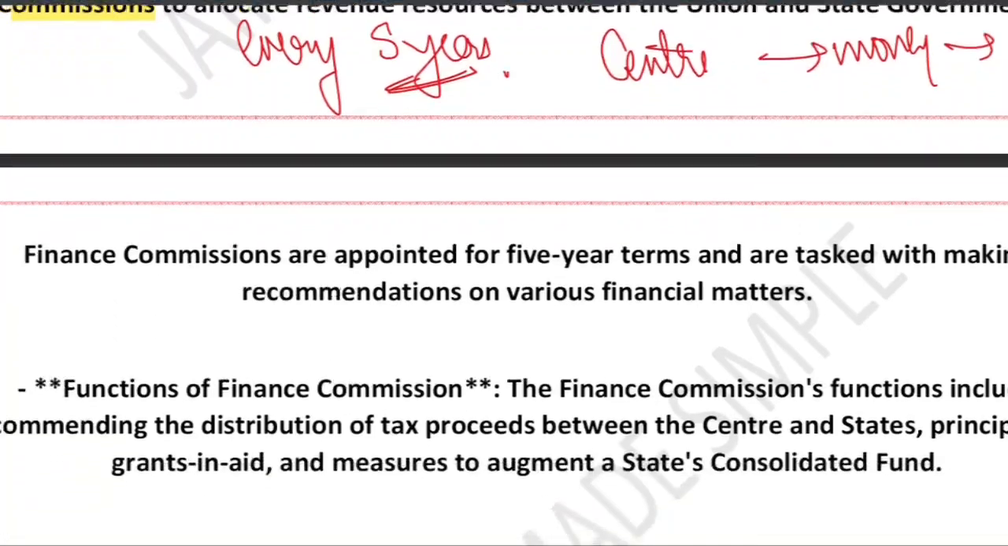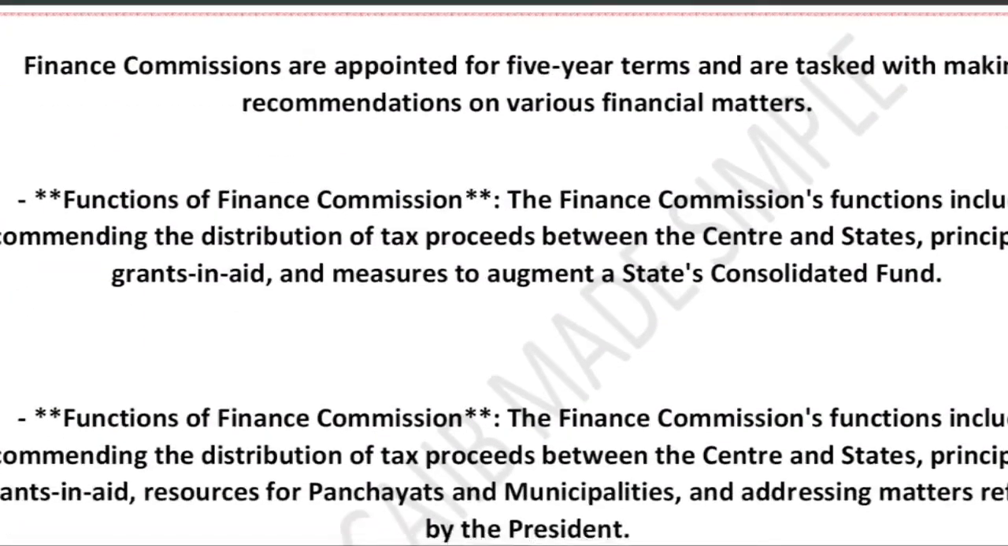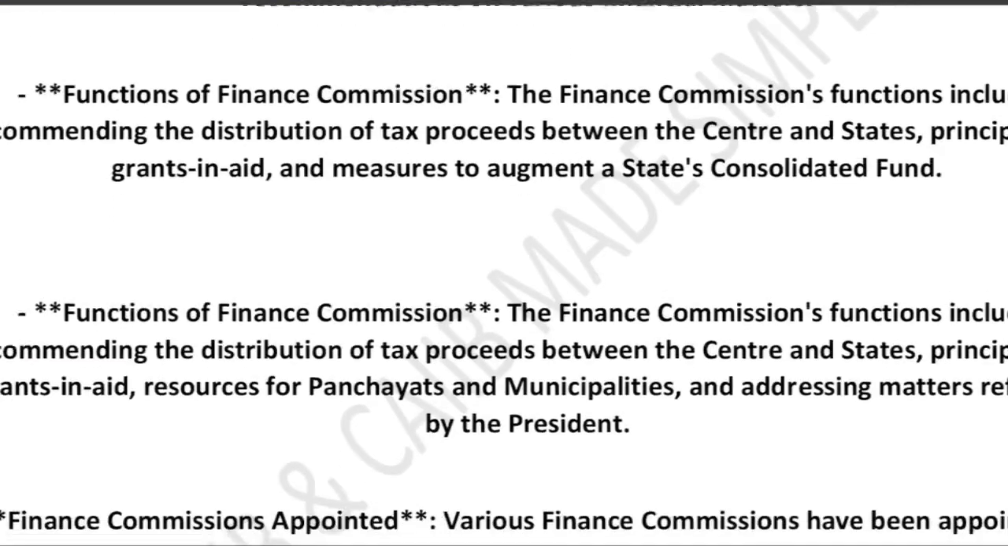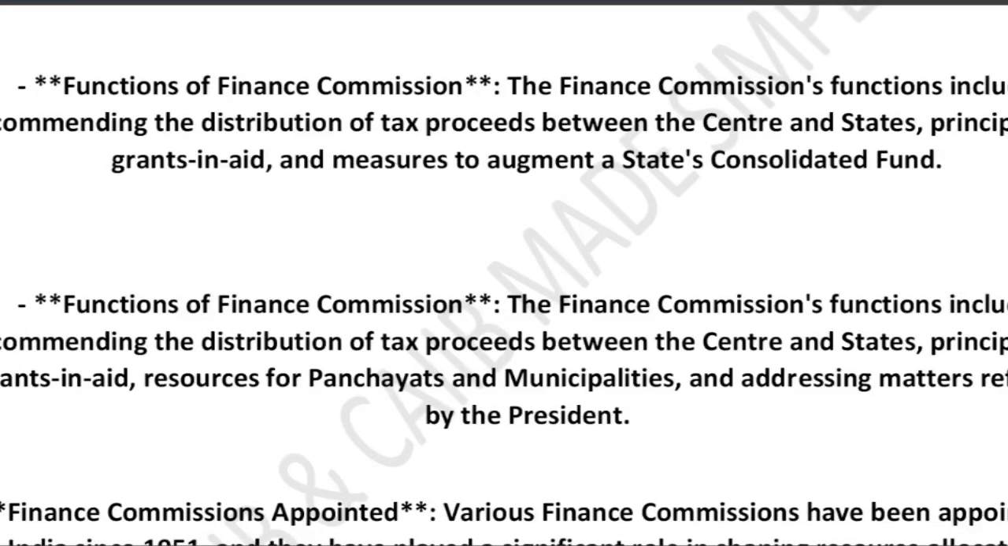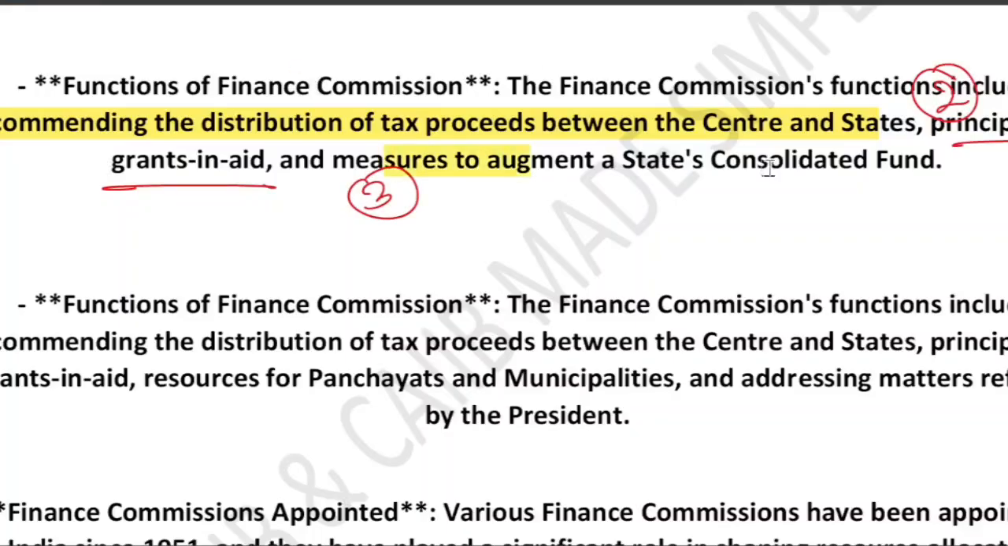If you look at the functions of the finance commission, it performs several important functions. What are the key responsibilities? Like deciding how tax revenue should be distributed between center and states. That's the first point, recommending the distribution of tax proceeds. Second thing is laying down principles for grant in aid. Third is recommending measures to strengthen the state consolidated fund, and examining other financial matters. These decisions help maintain financial balance and ensure smooth functioning of all levels of government.